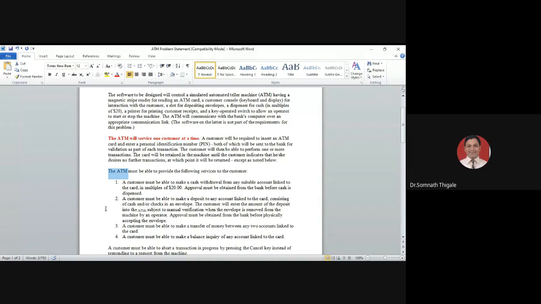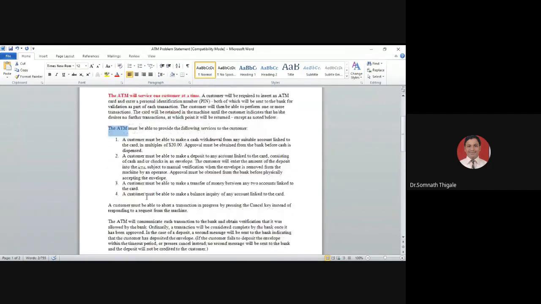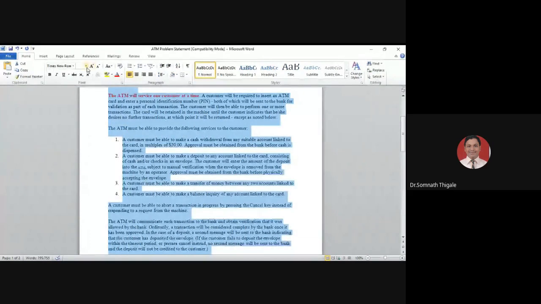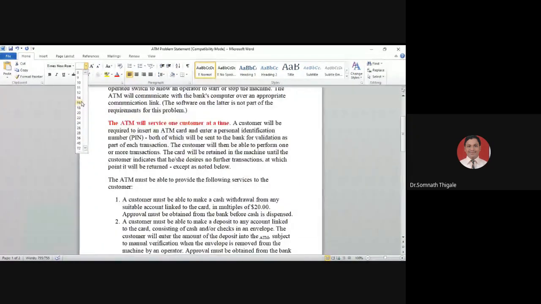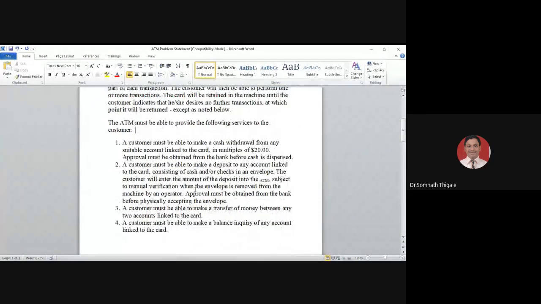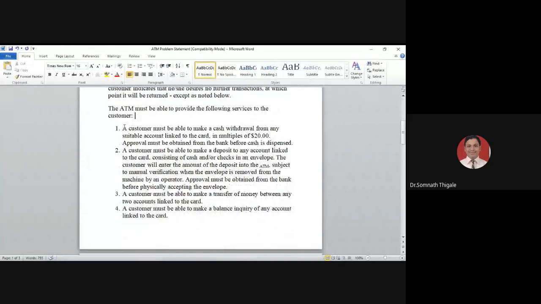Just read down. I hope my screen is visible. Should I increase the font? I'll increase the font so that you can read it easily. Okay. See the first, read number 1 carefully.